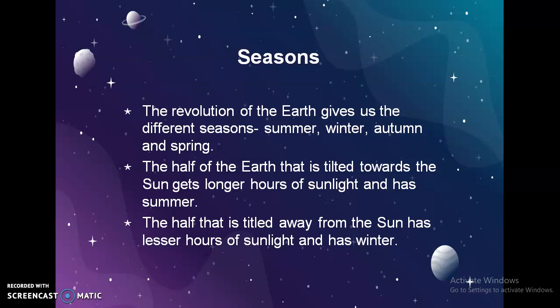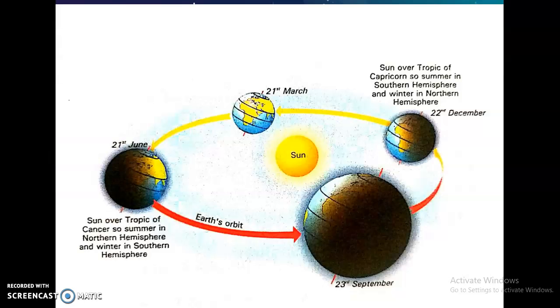The half of the earth that is tilted towards the sun gets longer hours of sunlight and has summer. The half that is tilted away from the sun has lesser hours of sunlight and has winter.